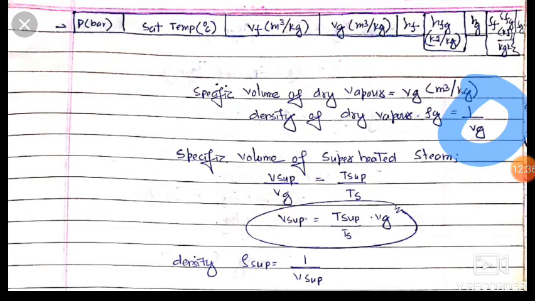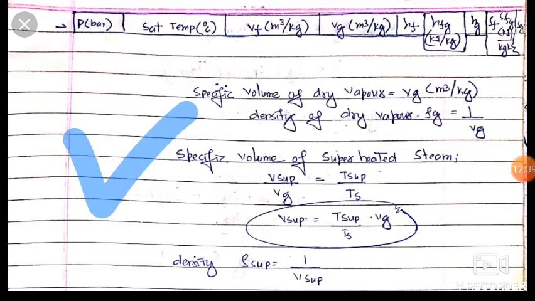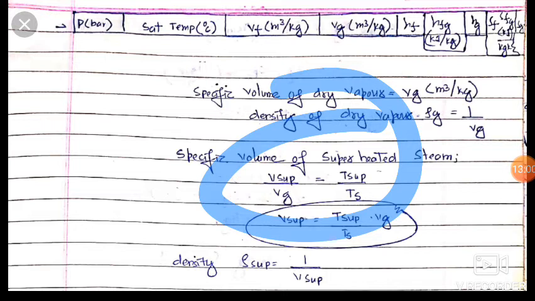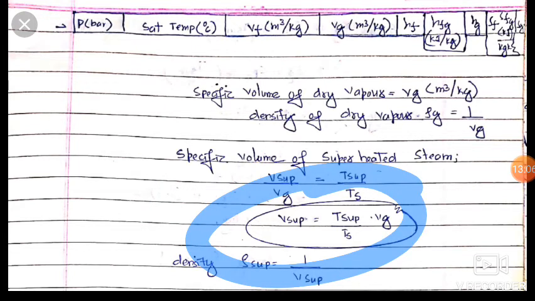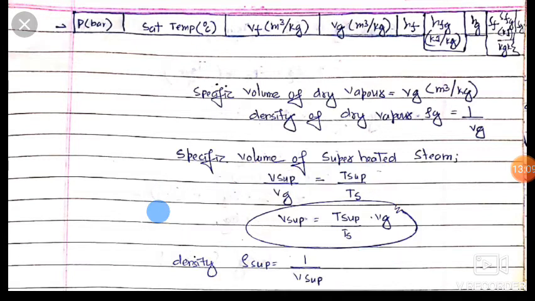Now friends, the specific volume of superheated steam we can find from this equation. Here pressure is constant, so PV is equal to RT, so friends P will cancel, and R also gets cancelled, so we get V superheated upon V gas is equal to T superheated upon Ts. So friends, we find volume of superheated is equal to T superheated upon Ts, into Vg. Okay friends, and now the density of our superheated steam is 1 upon volume of superheated.